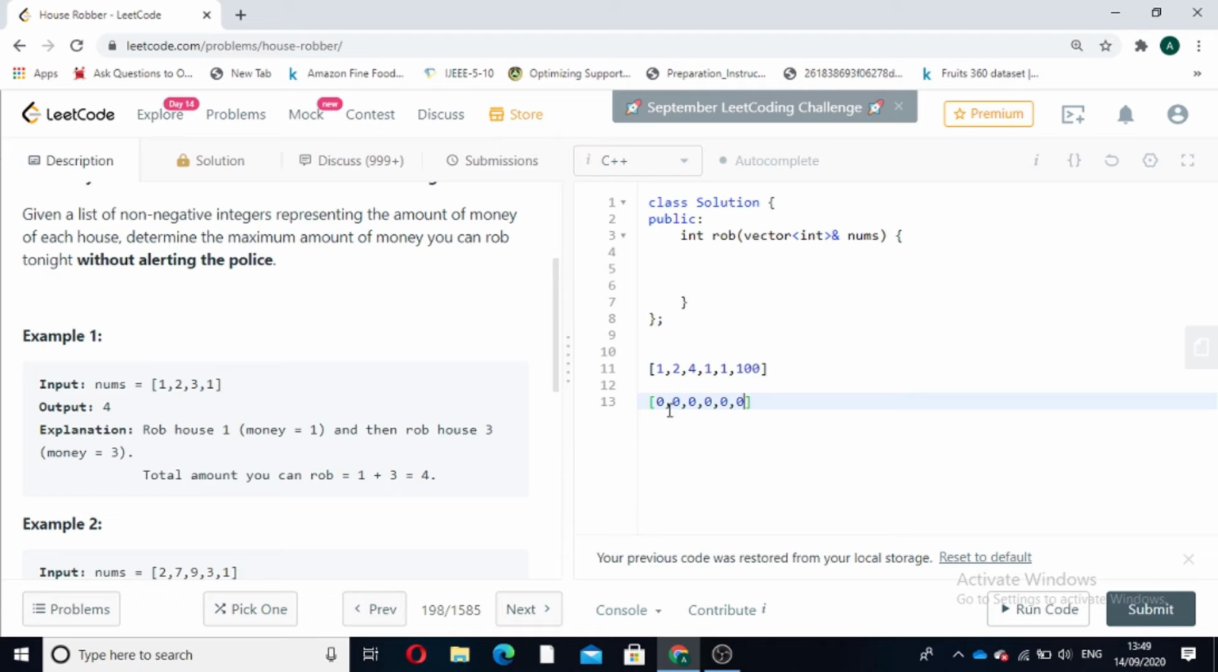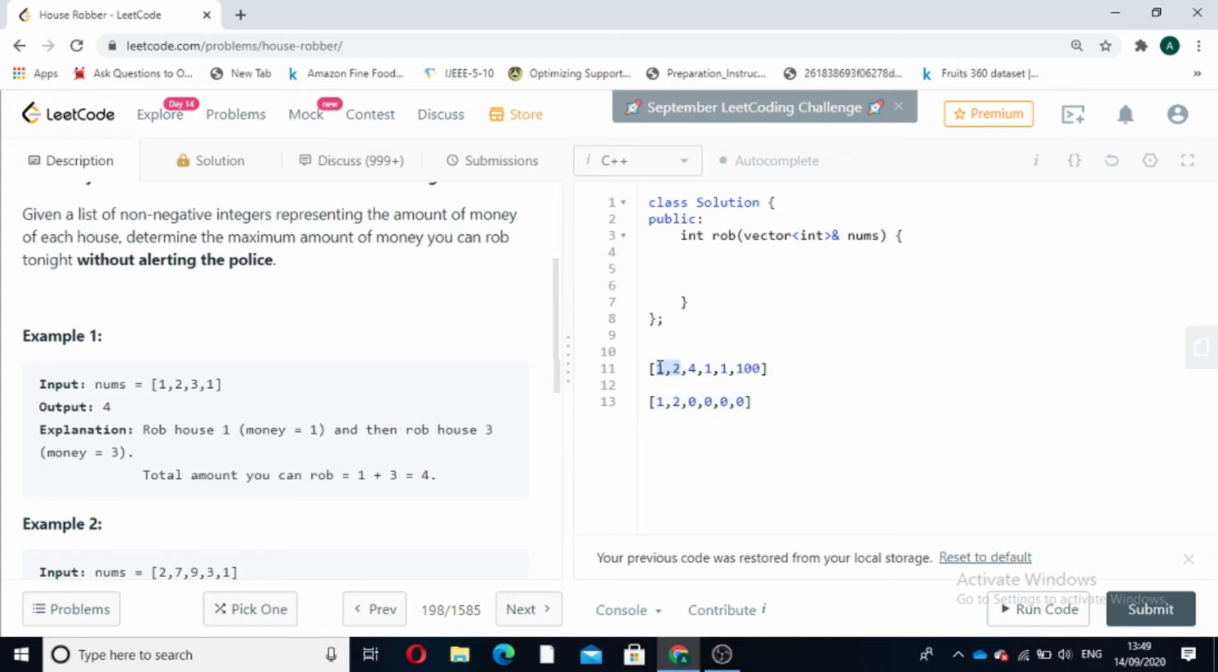So it will contain the maximum amount of money that can be robbed till a particular index. So what will be the base case? Suppose we have only one house. Then we can rob only that house. If we have two houses, then the answer will be the maximum of these two houses. This means we cannot rob both the houses because they are adjacent to each other. So the answer will be the maximum of these two values, that will be 2 only.